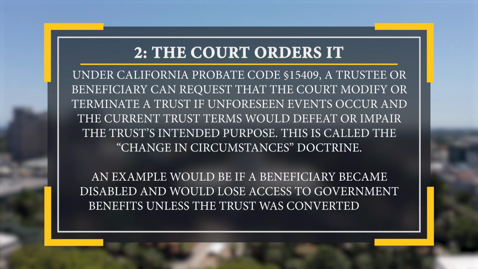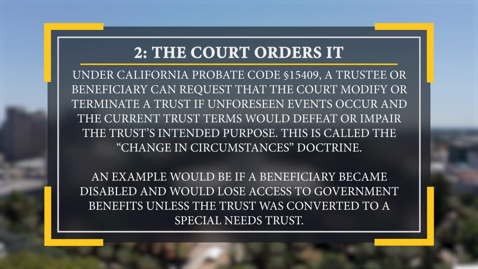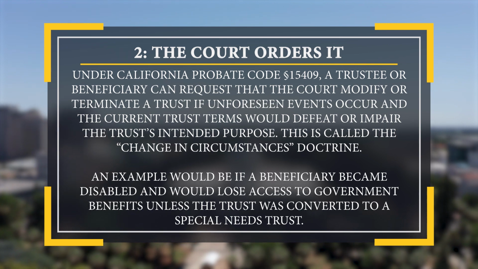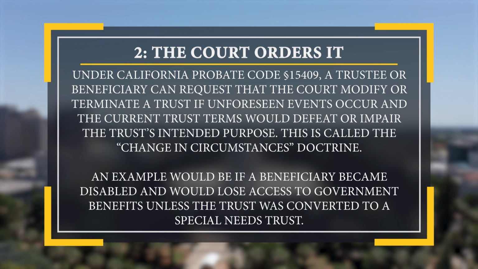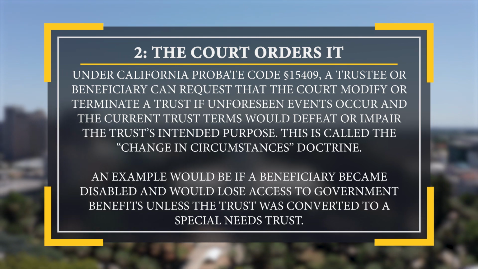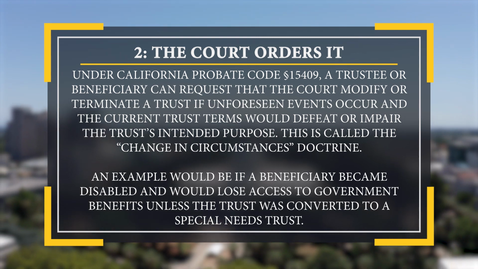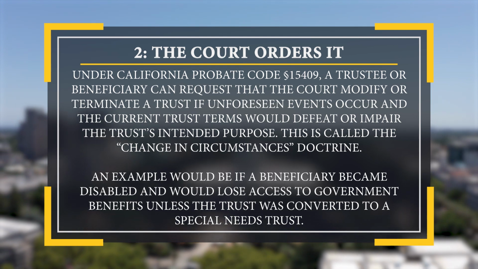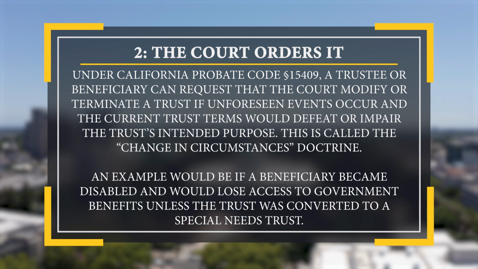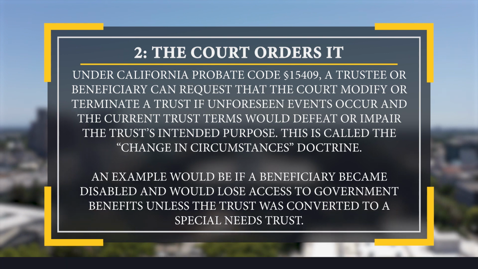Number two, the court orders it under California Probate Code Section 15409. A trustee or beneficiary can request that a court modify or terminate a trust if unforeseen events occur and the current trust terms would defeat or impair the trust's intended purpose. This is called the change in circumstances doctrine. An example would be if a beneficiary became disabled and would lose access to government benefits unless the trust was converted to a special needs trust.